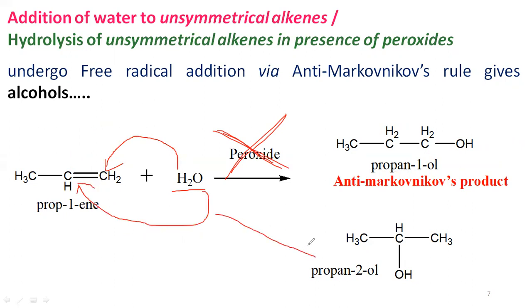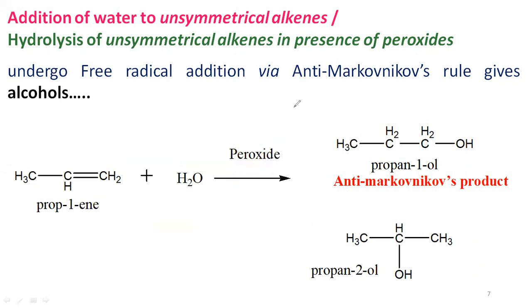Then you get 2-propanol as the major product, which is Markovnikov's product. That is produced as the major product in the absence of peroxide. But if peroxide is given, then it follows the free radical addition mechanism and gives 1-propanol as the major product, that is the anti-Markovnikov's orientation product.